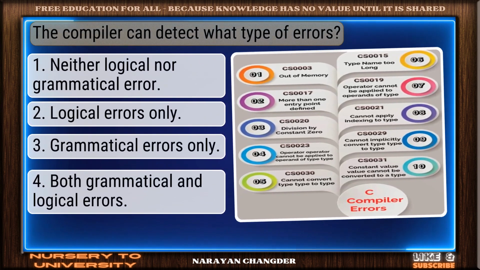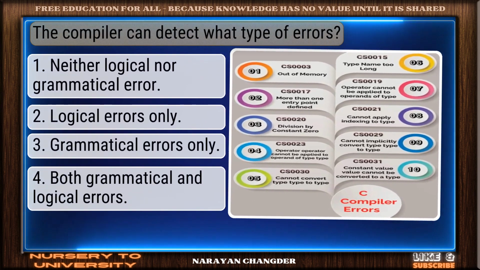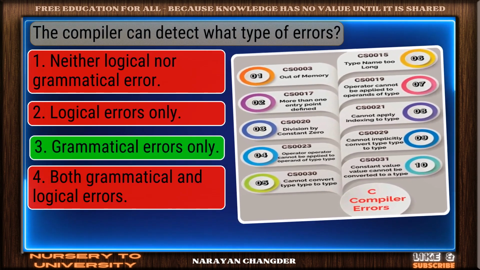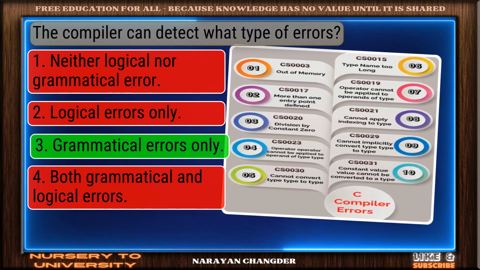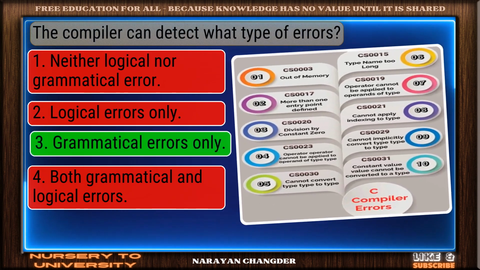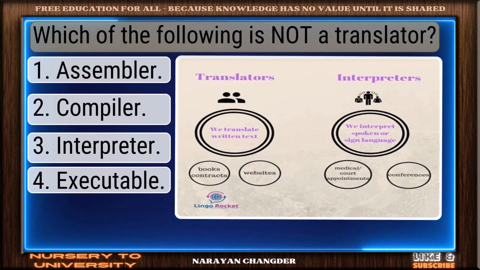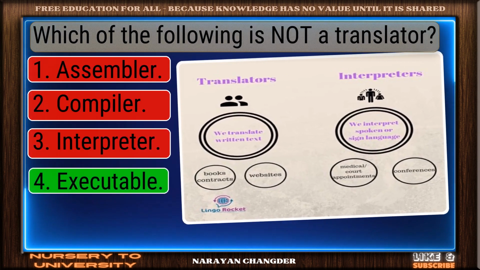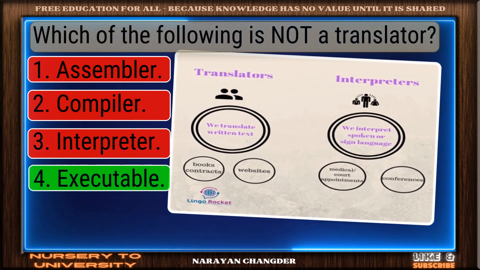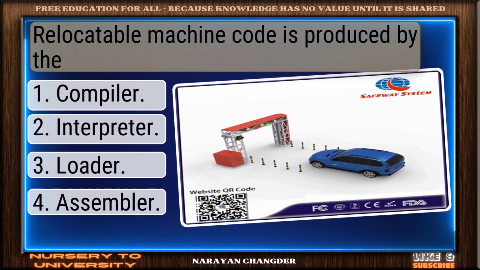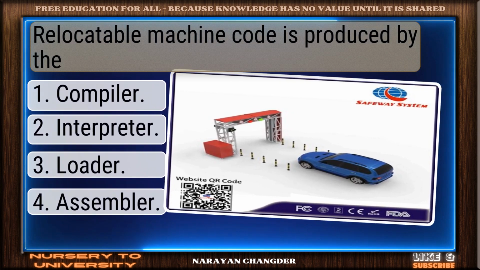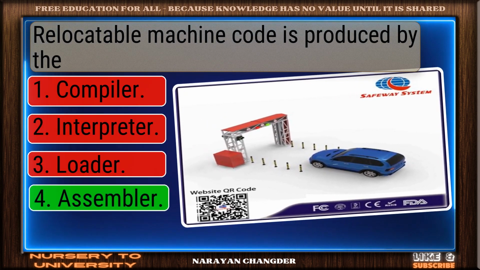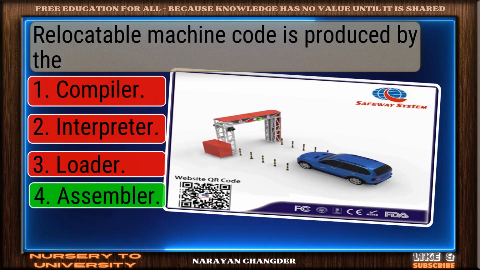Question number 53. The compiler can detect what type of errors? Great job. Grammatical errors only is the accurate answer. Question number 54. Which of the following is not a translator? Excellent choice. Executable is the right answer. Question number 55. Relocatable machine code is produced by the... Correct. Assembler is the right answer.